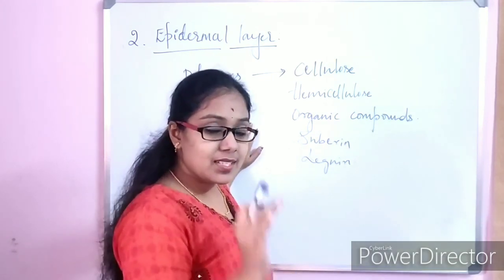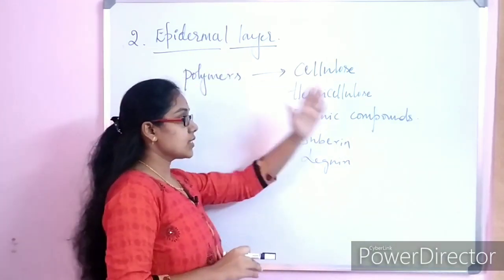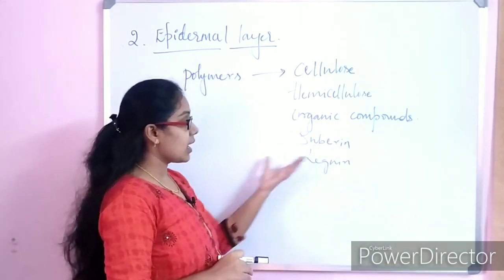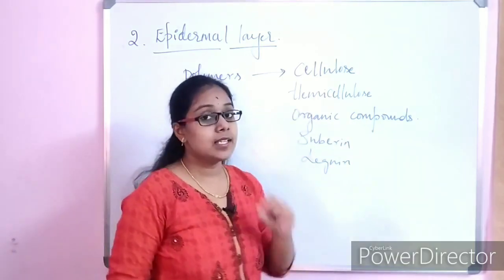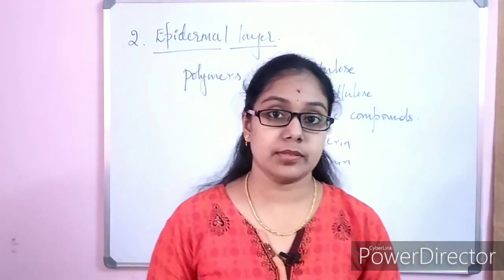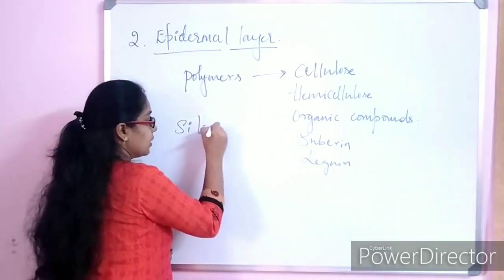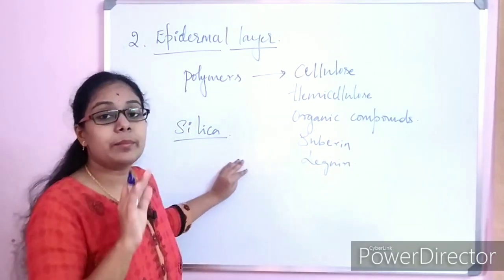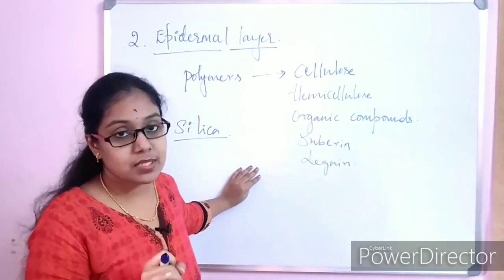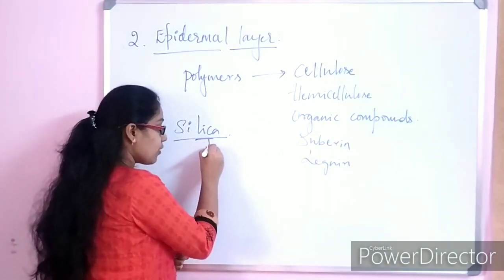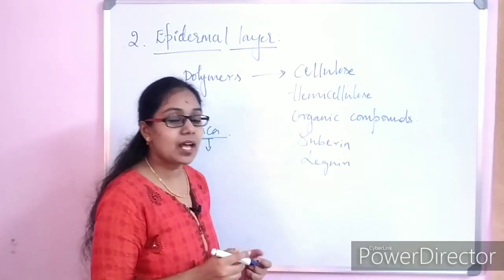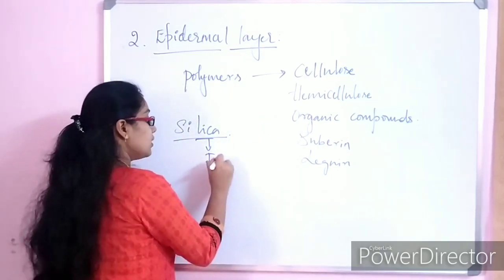Since the epidermal cells are made up of cellulose, hemicellulose, organic compounds as well as suberin and lignin, they are quite tough in nature. And you can also see the deposition of silica in the epidermal layers or in the epidermal cells. So this silica provides protection to the host plants from the fungal attack.